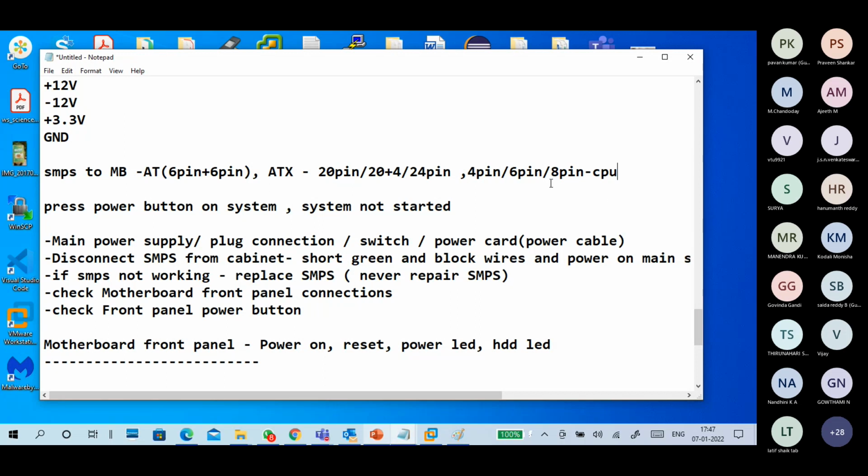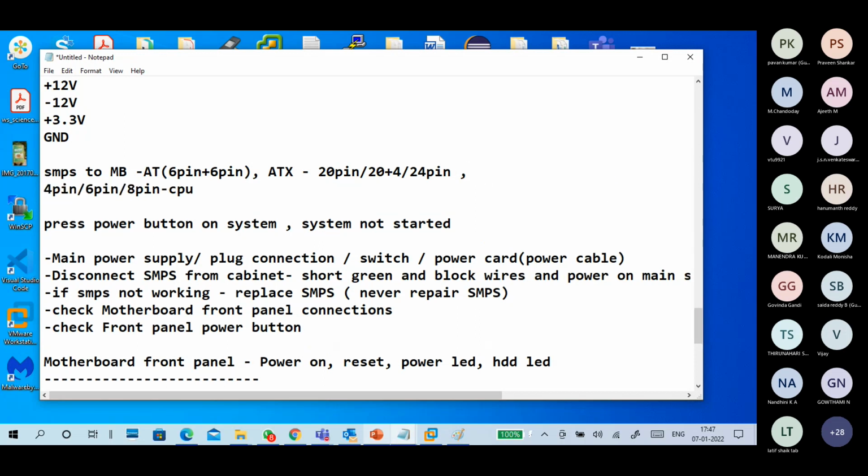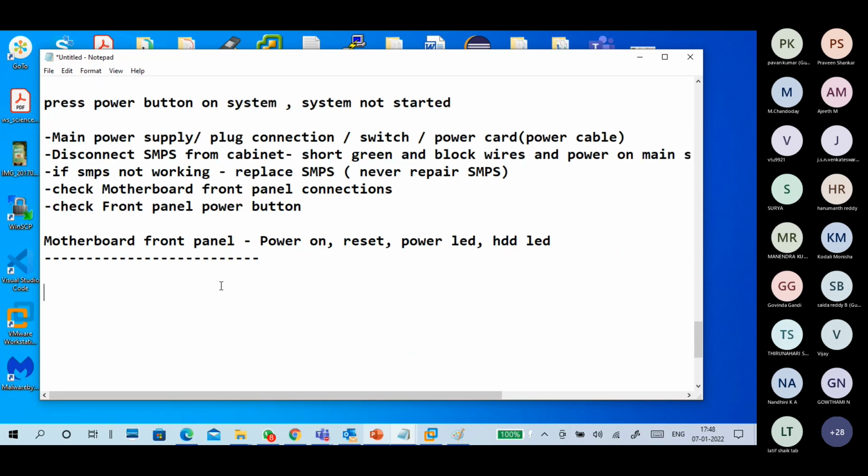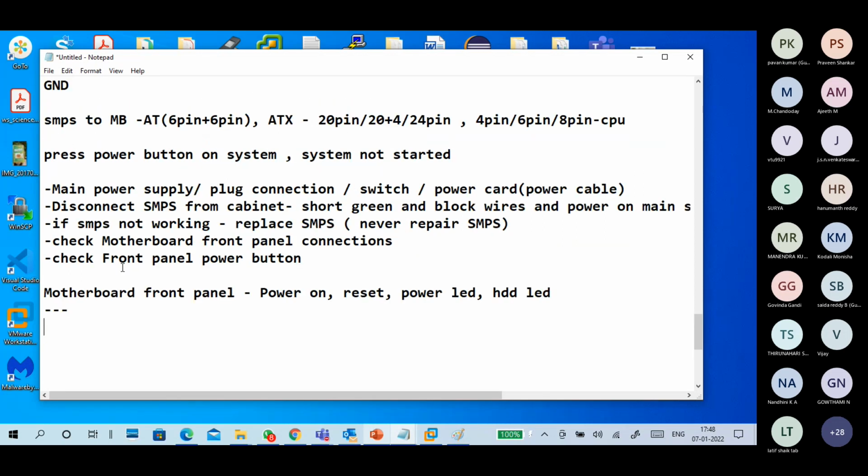Okay, be careful about this when you are selecting a motherboard. And if in case the system is not starting, then mostly it is a power supply related issue. It does not start at all. You press the power button, nothing, no response, no LEDs. This is the one. Next. One more problem, I just recollected.